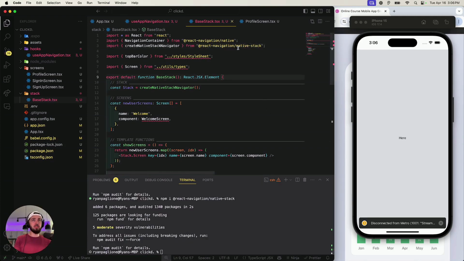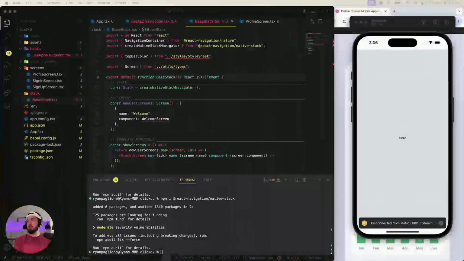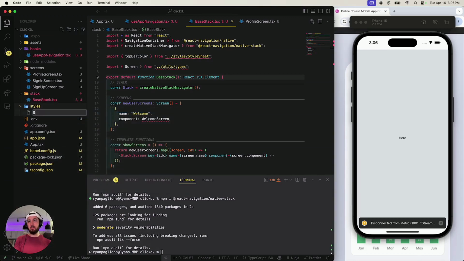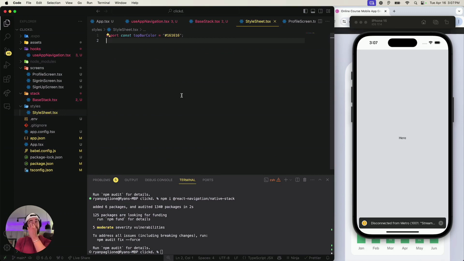Oh, okay, so that one's in there, and then the styles. Let's see what styles I need. Styles, top bar color. Looks like it's coming from style sheet, top bar color. Oh, boring. Well, it's not very heroic. It's not very entertaining. It's just a style sheet. Oh, you know why I did this? Because in Tailwind you could have your config, right? So this was kind of my personal config file. Kind of cheeky, I suppose.